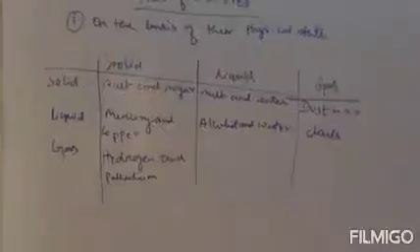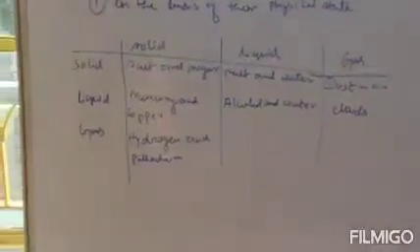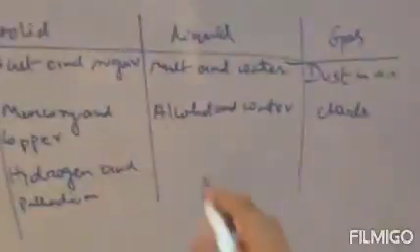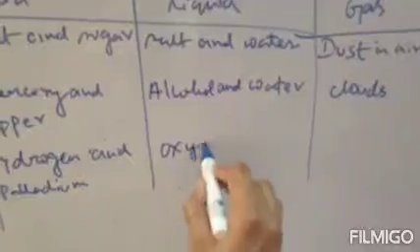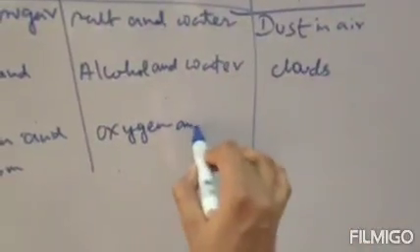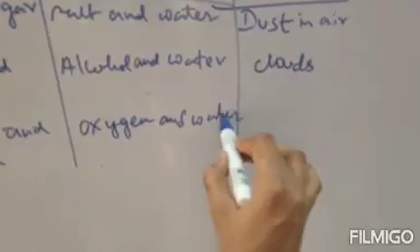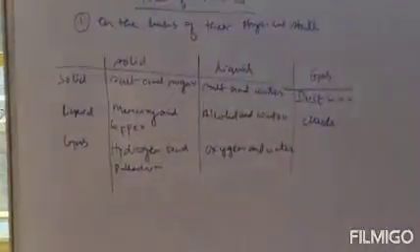So this is an example of a gas solid mixture. Next, gas liquid mixture is your oxygen and water. This is a mixture of gas and liquid. Oxygen is your gas and water is your liquid. So this is a mixture of gas and liquid, oxygen and water.